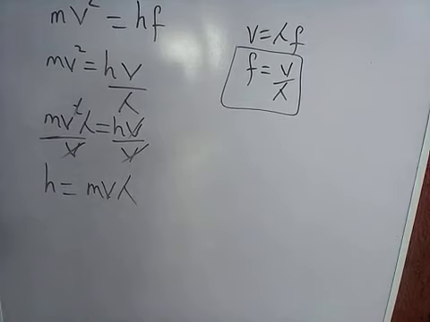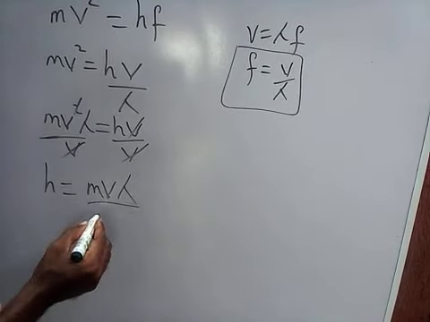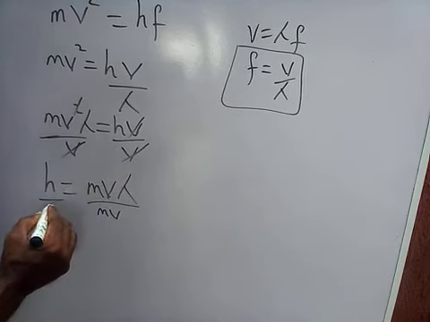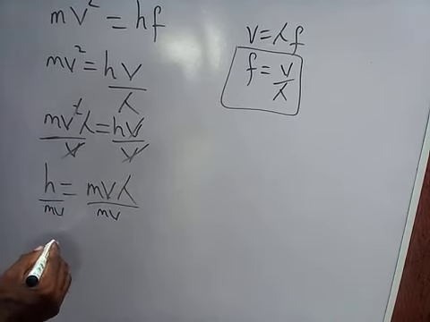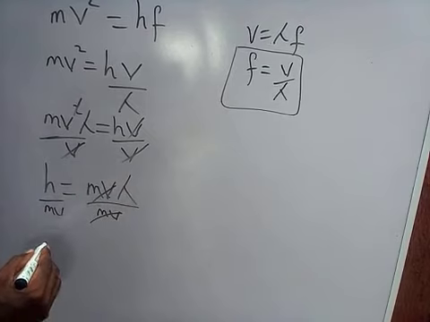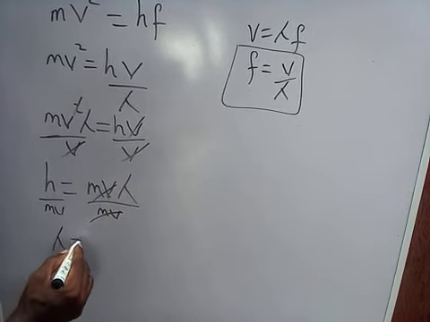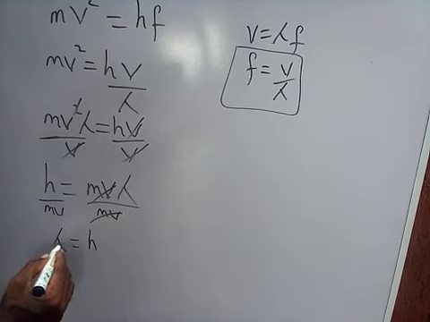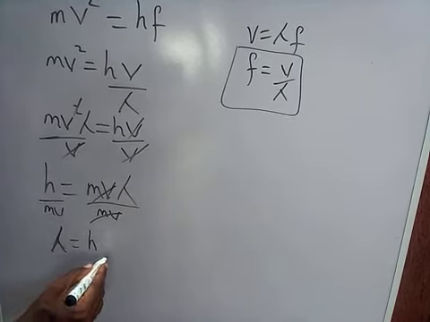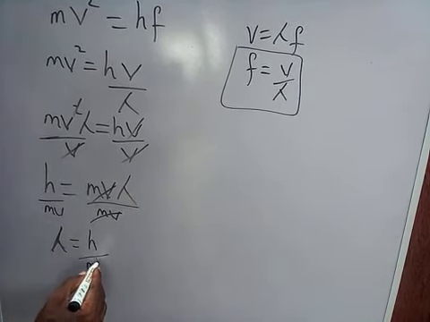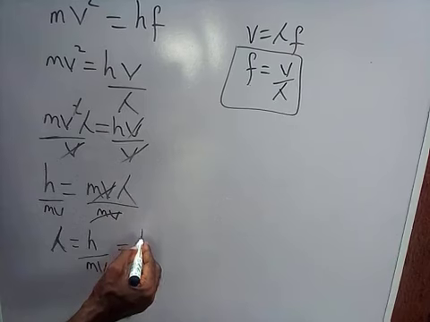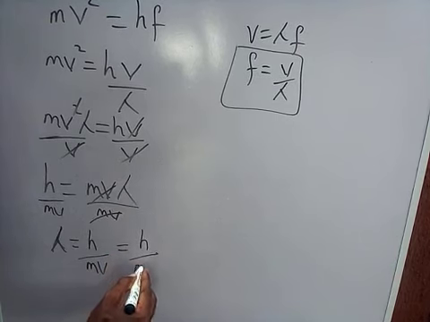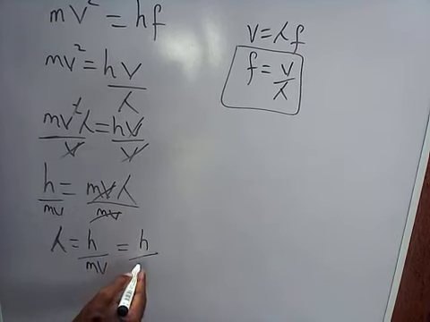When you divide both sides by mass times velocity, this eliminates this. We now have lambda, which is wavelength, equals Planck constant over mass times velocity. Recall that mass times velocity is the same as momentum, which is represented as p.